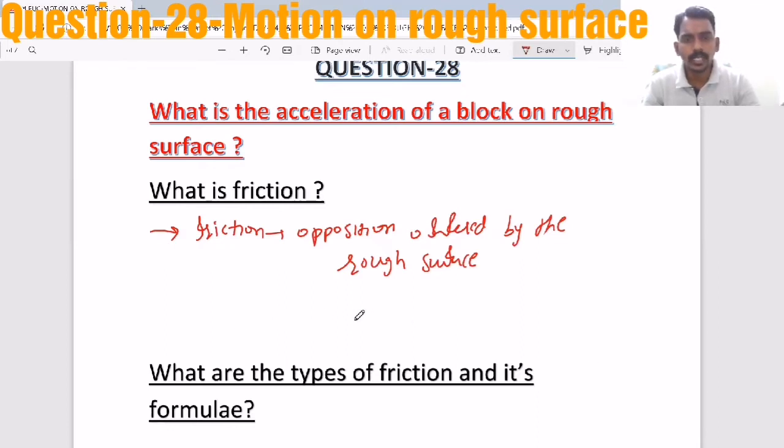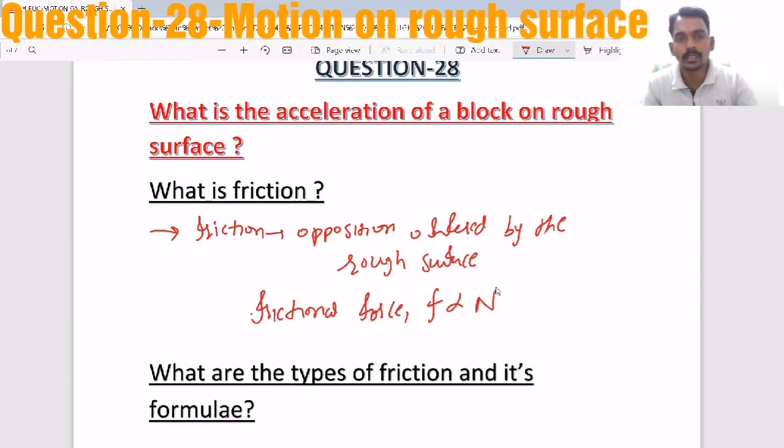So this nature is called friction, and the force due to friction is called frictional force. Frictional force mainly depends on the normal reaction.